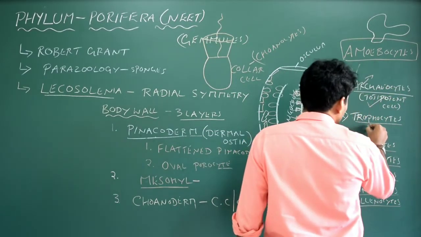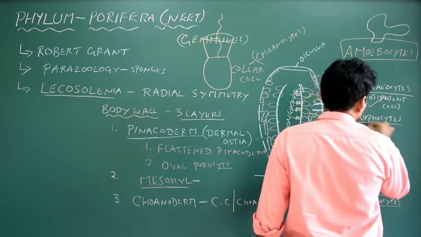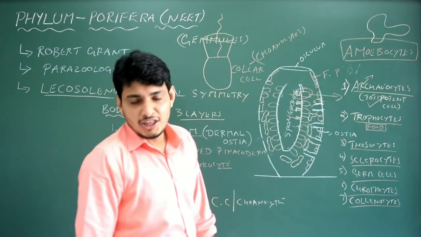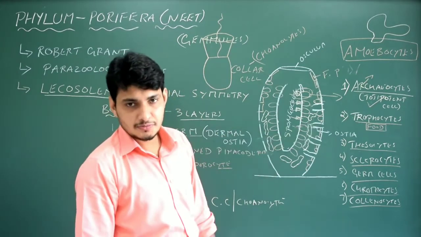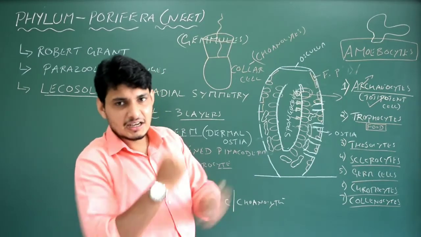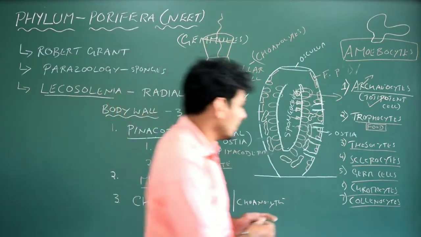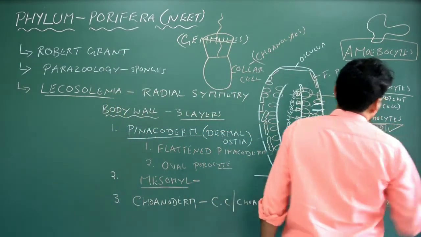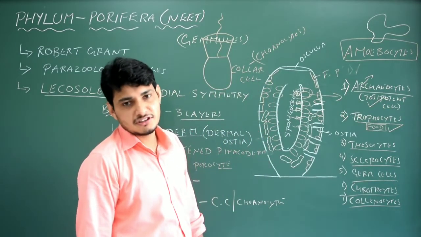See, it helps in the digestion of food. Can you note this? Name the cell which is a digestive cell in sponges: trophocytes. Trophocytes take the food, that is tiny microorganisms, and crush it. Then the metabolism takes place inside the trophocyte, that is, synthesis of energy rich molecules, the energy currency of the cell, ATP.